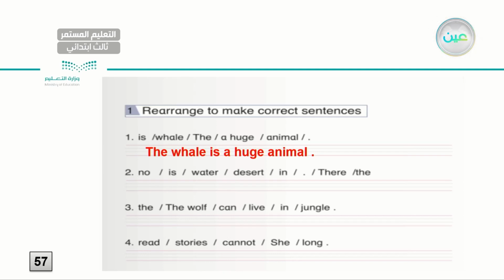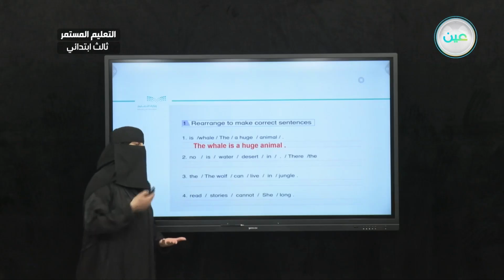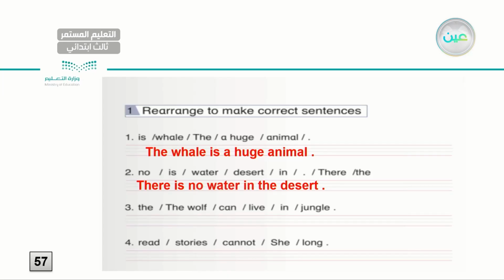So let's go to number 2. No, is, water, desert, and full stop, there, the. Okay, we'll be starting with there. So there is no water in the desert. Full stop. Make sure you are writing the correct answers. Number 3, the wolf can live in jungle.